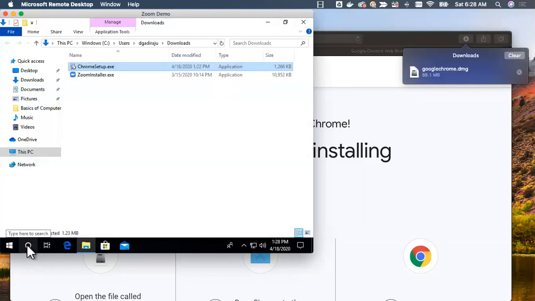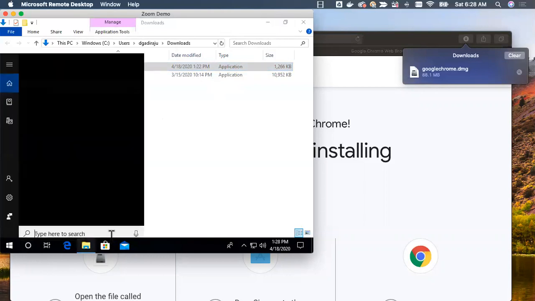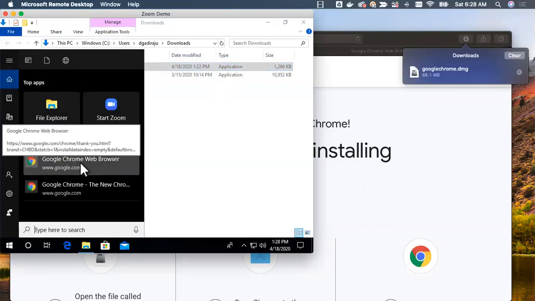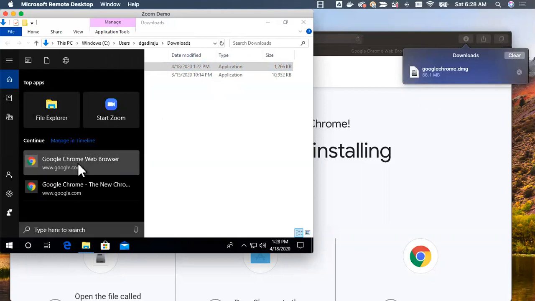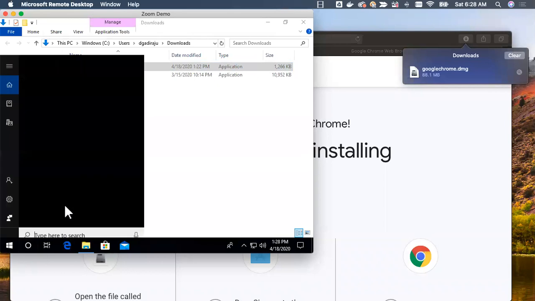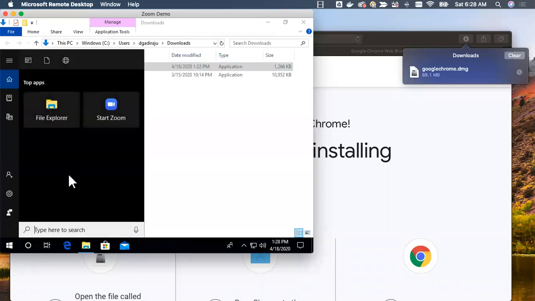And now if I want to launch Chrome, let me click on this. These are search results actually, this is not the app. If I click on this, it is opening in Internet Explorer itself. I was wrong. As part of the search option, it is not showing the actual apps that are installed.